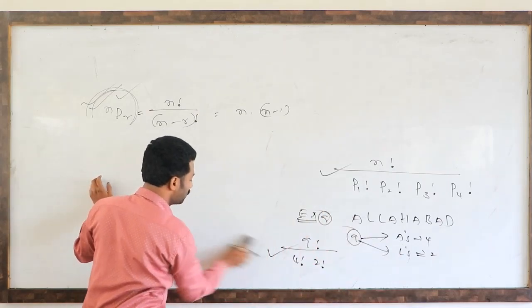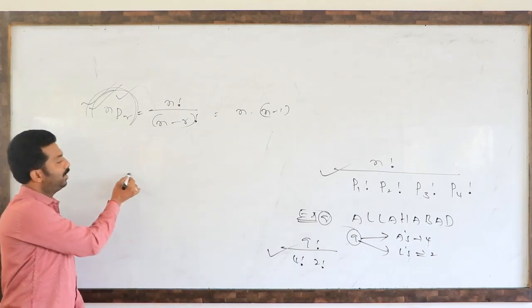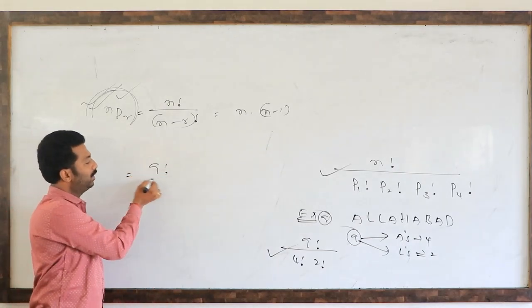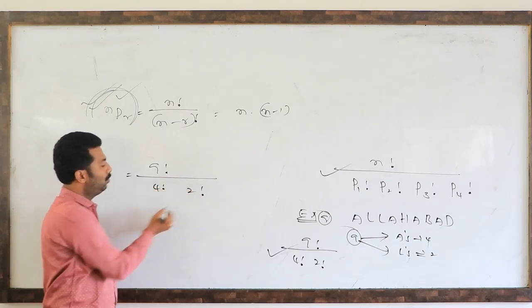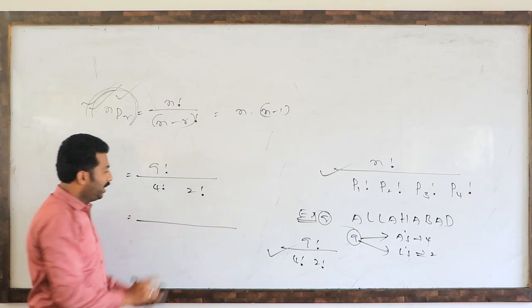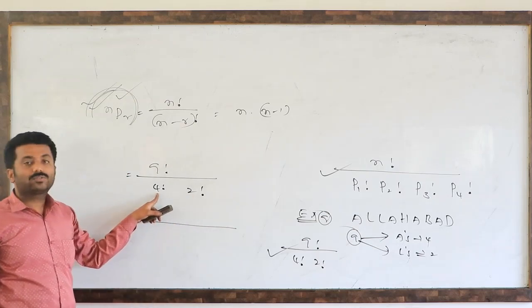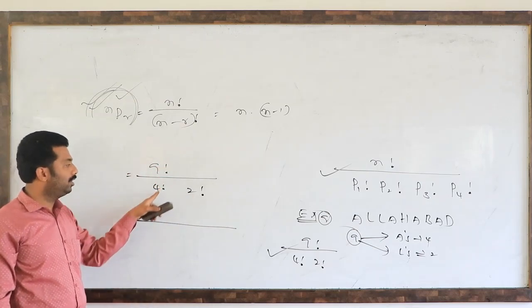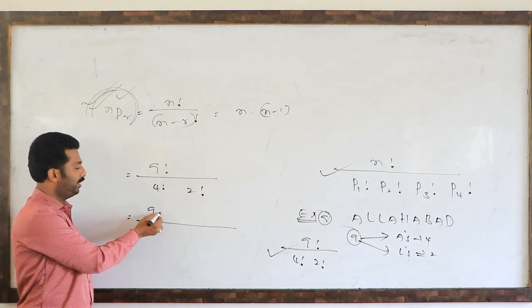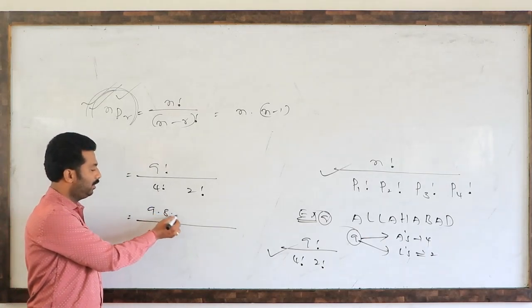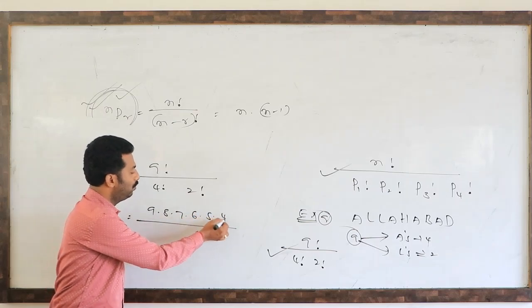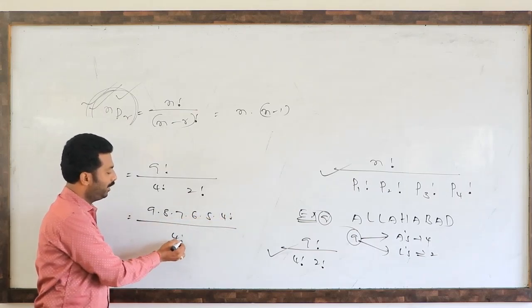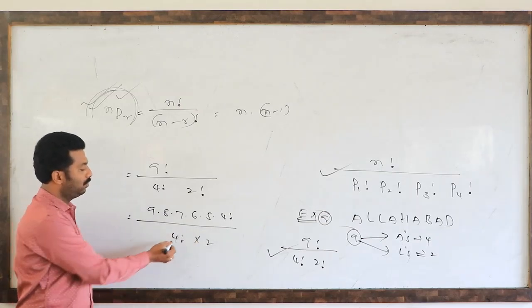How to write the answer? See, the numerator is 9 factorial, divided by 4 factorial into 2 factorial. The highest factorial in the denominator is 4 factorial. So 9 factorial in terms of 4 factorial we can write 9 into 8 into 7 into 6 into 5 into 4 factorial, divided by 4 factorial into 2.